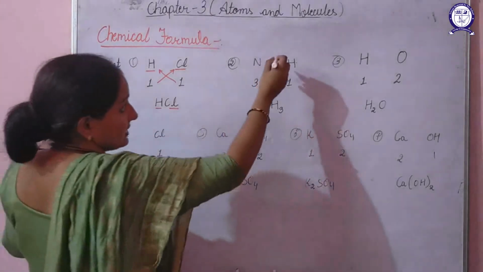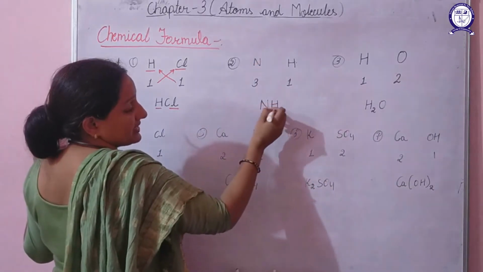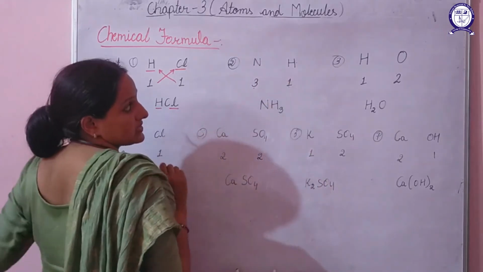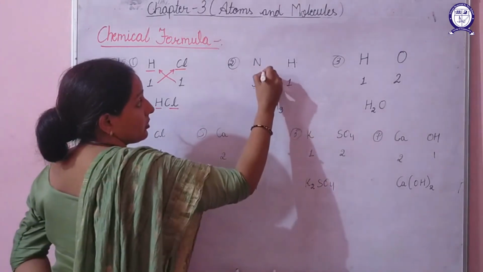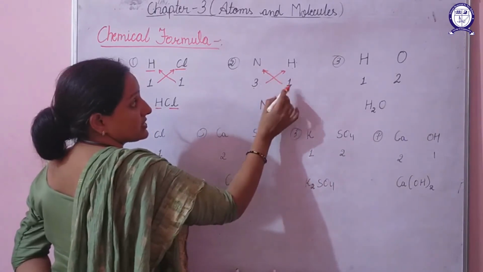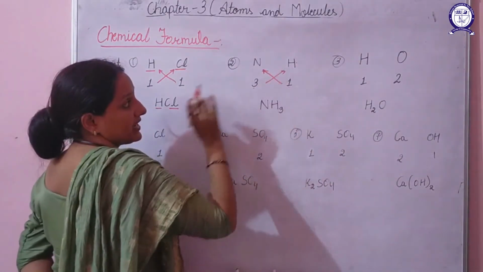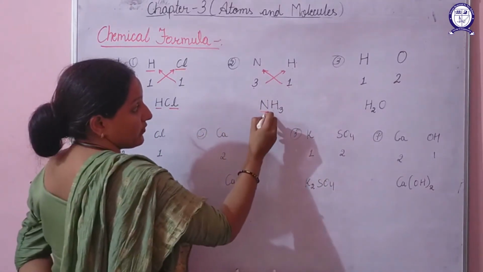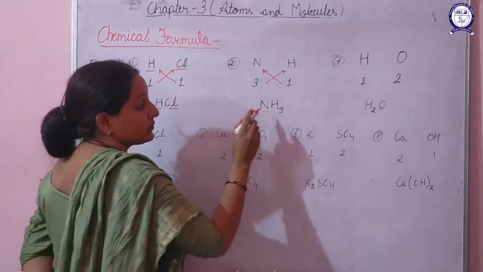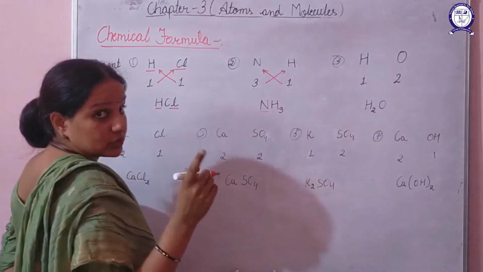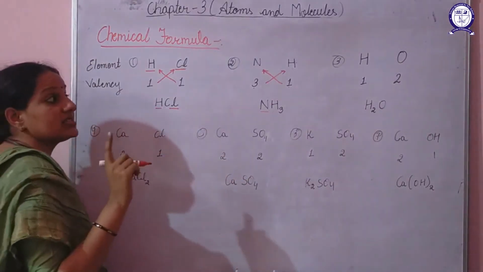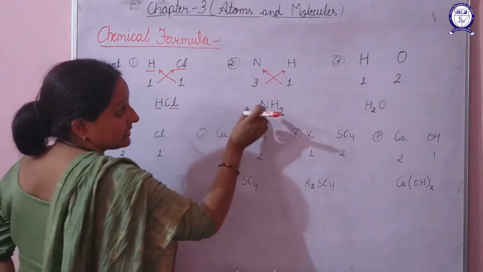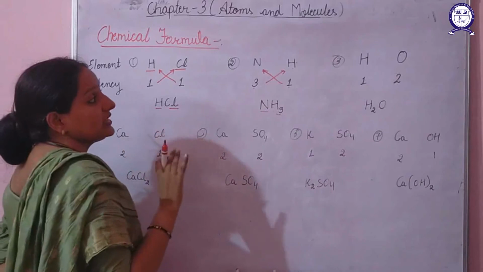Second example, ammonia, that is NH3. Nitrogen has a valency of 3, hydrogen has a valency of 1. So again on cross multiplying, nitrogen gets multiplied with 1 and hydrogen gets multiplied with 3. So what you will get, NH3. That means 1 atom of nitrogen and 3 atoms of hydrogen. This was the very first rule, that valencies must be balanced. So when 3 atoms of hydrogen combine with 1 atom of nitrogen, then only their valencies become balanced.